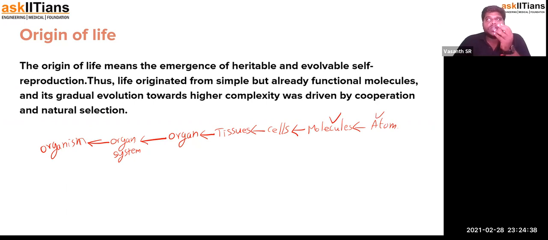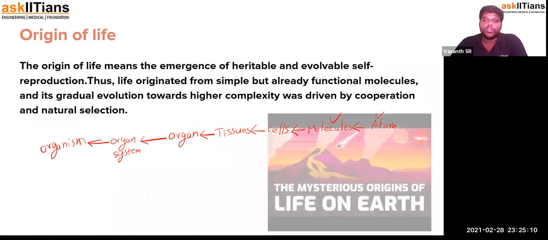So upon nature's favoring, all the molecular combinations that were formed underwent a lot of changes and became a cell. Then they combined to form tissues of different types, and these tissues formed organs. Different types of organs combined to form organ systems, and different organ systems combined to form the organism. This helped in the origination of life. This is how natural selection happened.